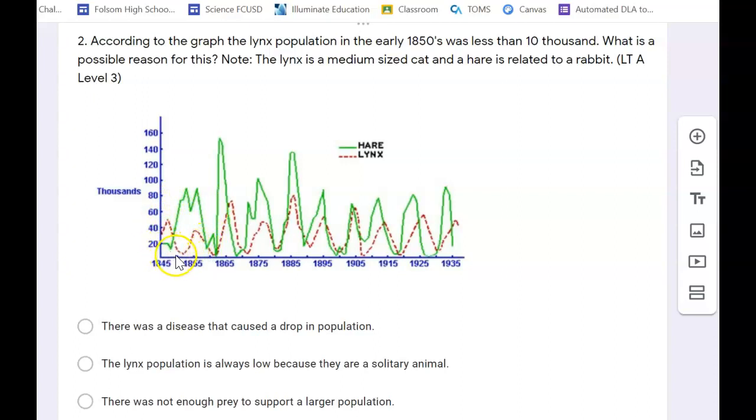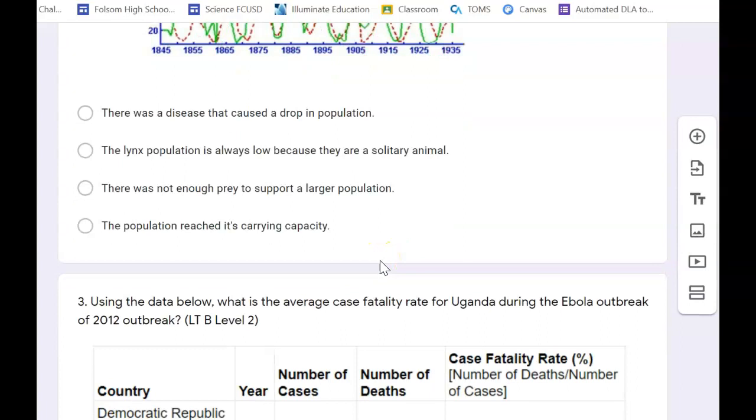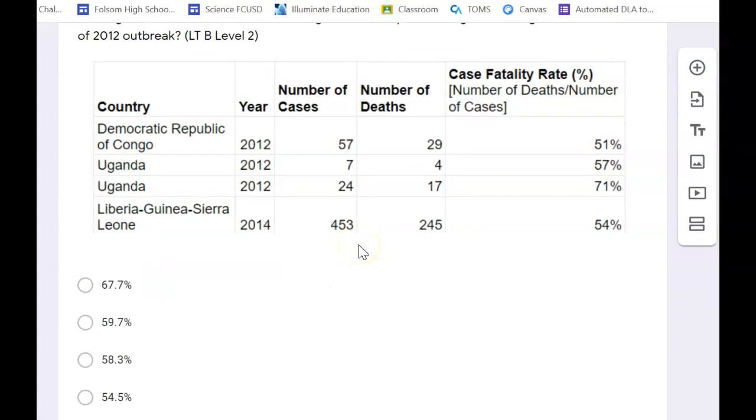So the lynx population, and this is about 1850 right here, was less than 10,000, but our hare population is huge at that same time. But it had fallen, so it's going to take it a while to recover once there's enough food, which there is now at this point, for the population to increase again. So what you have to put is there was not enough of a prey population to support a larger predator population of your lynx, okay, in 1850.